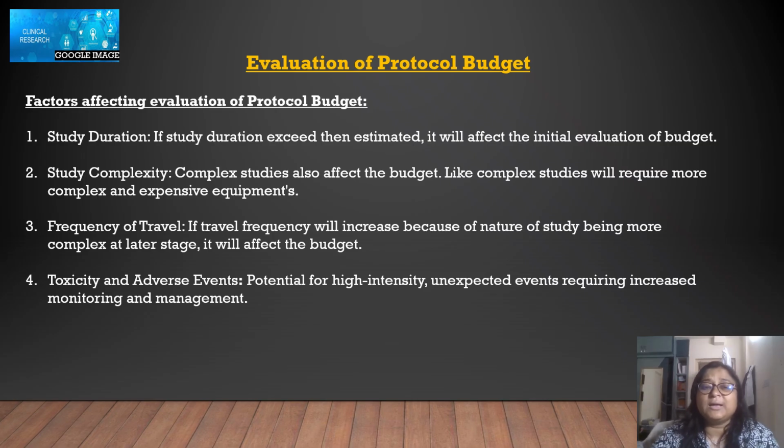So we have talked till now about what the protocol budget is, what the key components are, how you can evaluate it, and what the factors are that affect it. And I am sure that after watching this video, when you plan your monthly budget, you will keep in mind that okay, this much is not sufficient. We will have to keep some extra reserve amount for any adverse things.